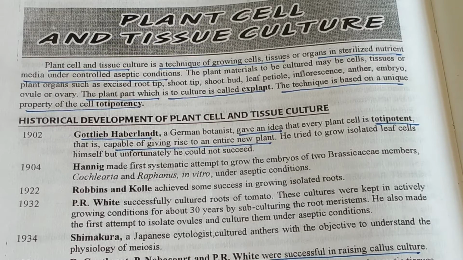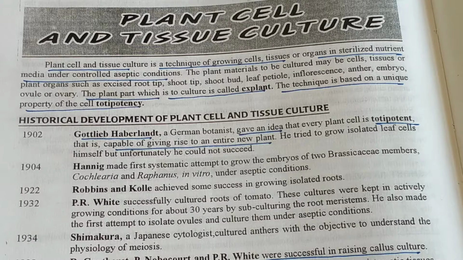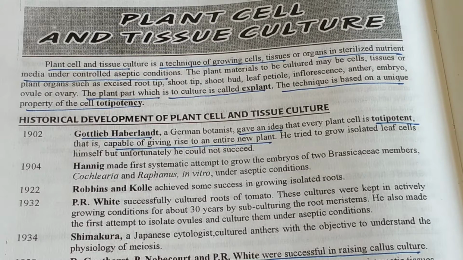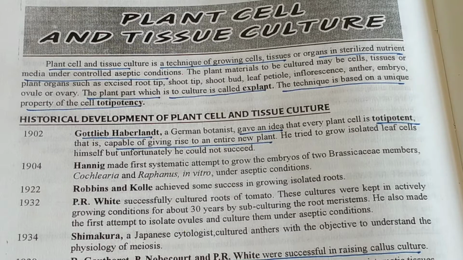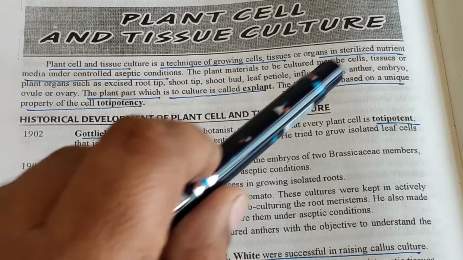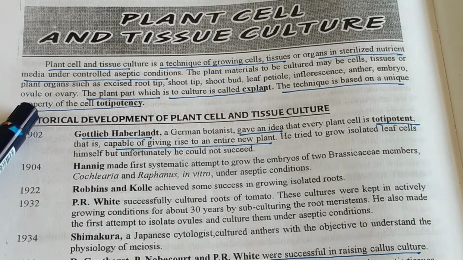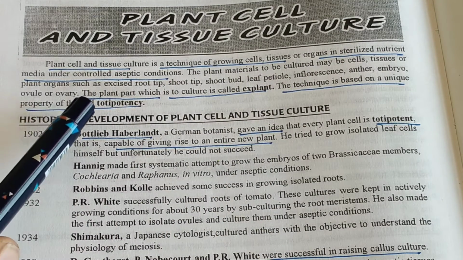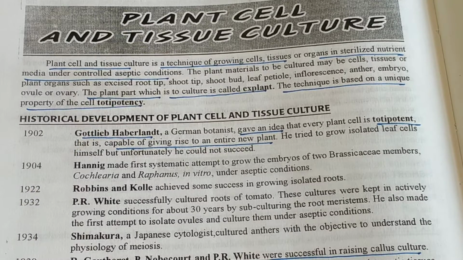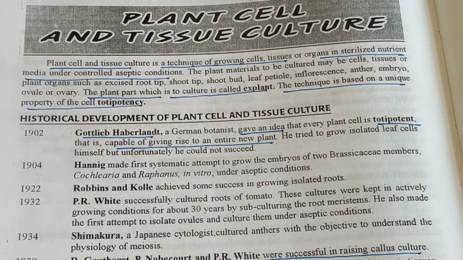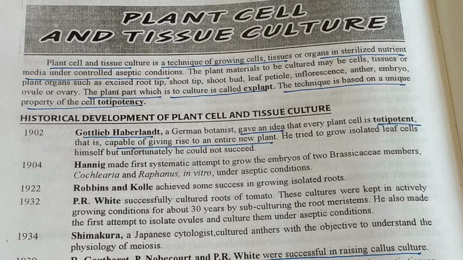Plant cell and tissue culture is a technique of growing cells, tissues or organs in sterilized nutrient media under controlled aseptic conditions. You have to remember one word, which is nutrient media. I will say two words: nutrient medium.